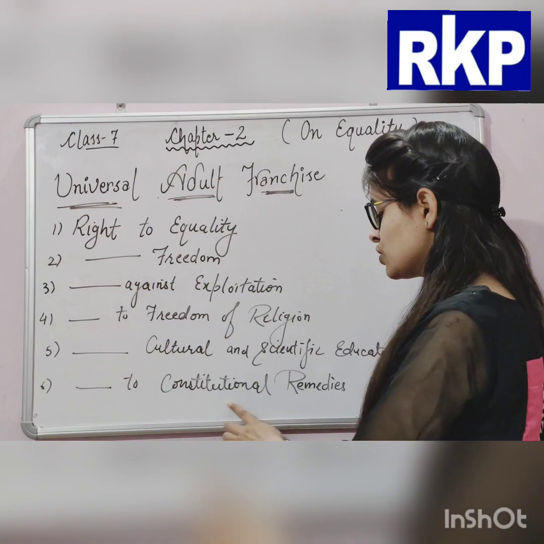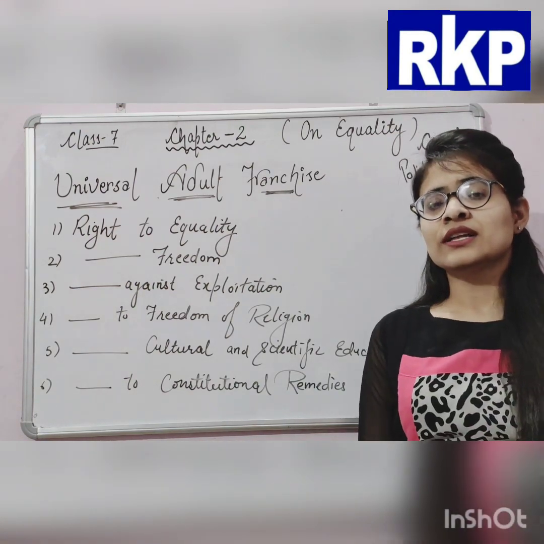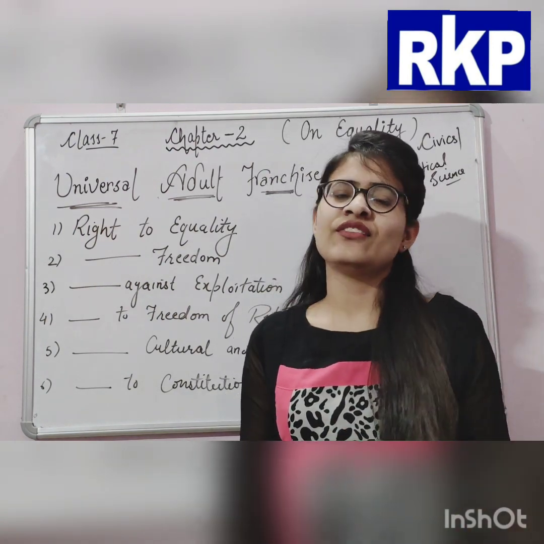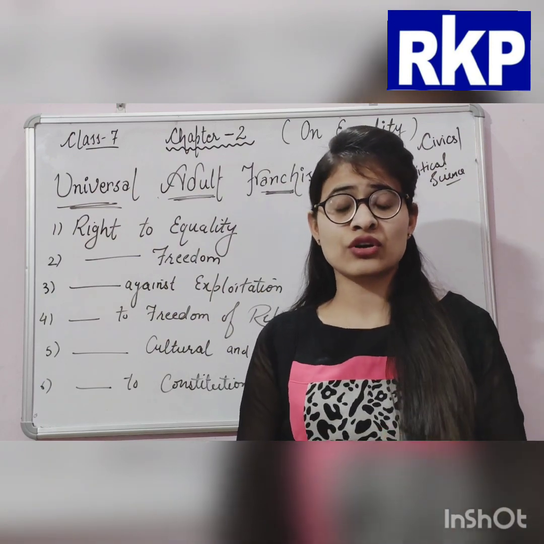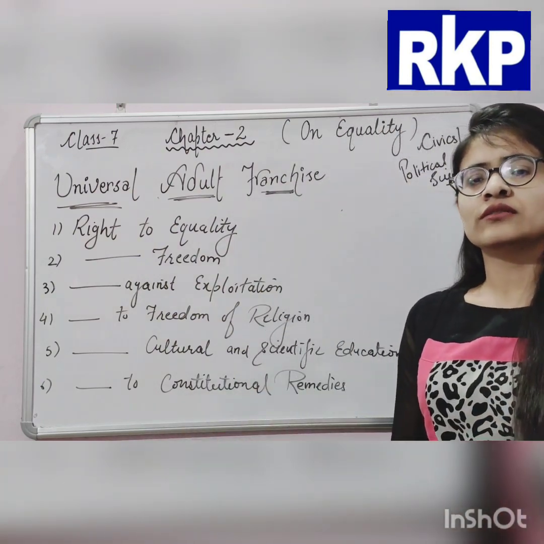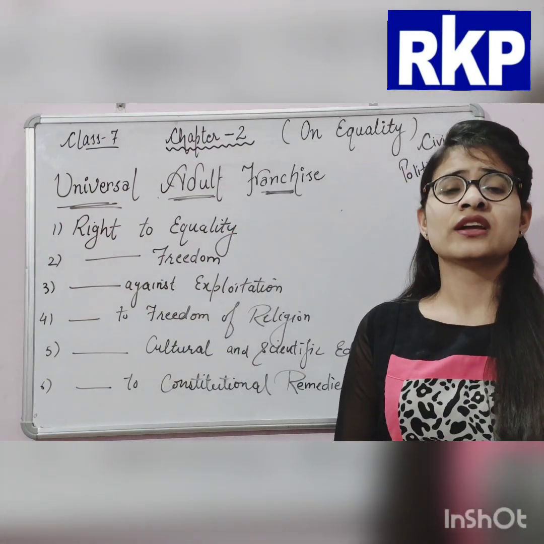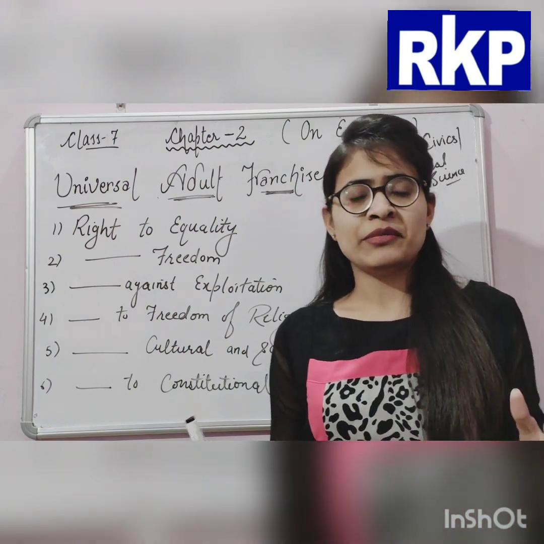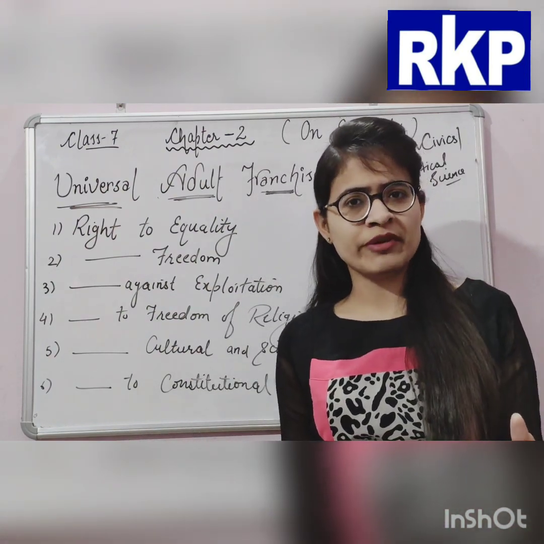Next is right to constitutional remedies. I told you at that time as well that our constitution is rigid and flexible. It means it is a unique blend of rigidity and flexibility. Flexibility means where changes can be made easily, but rigid means where changes are not easy to make.